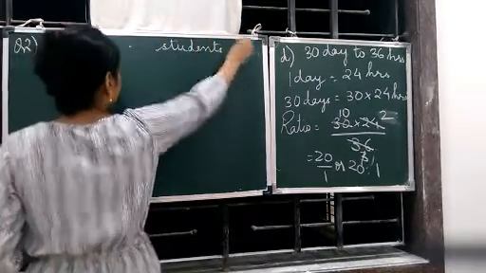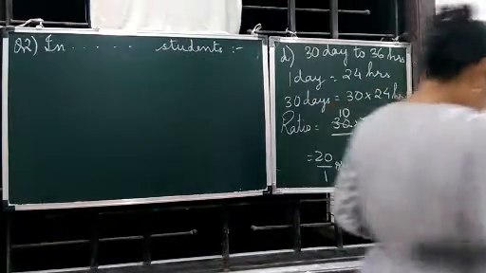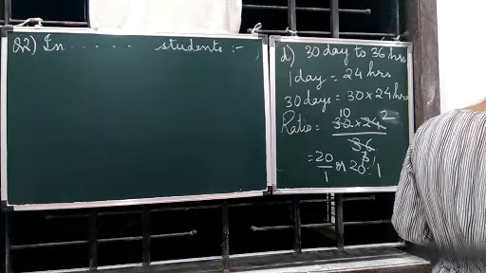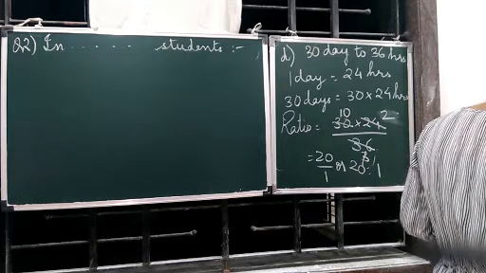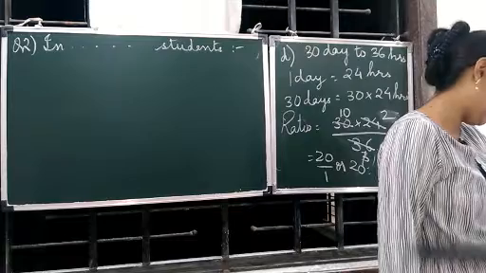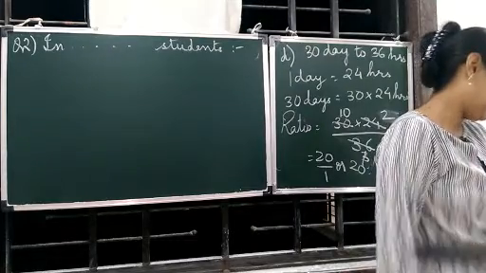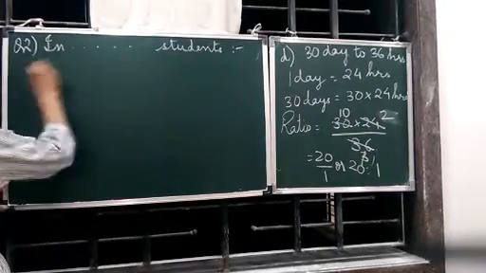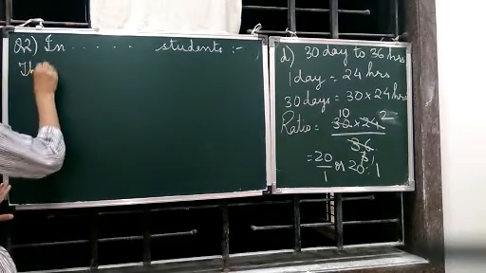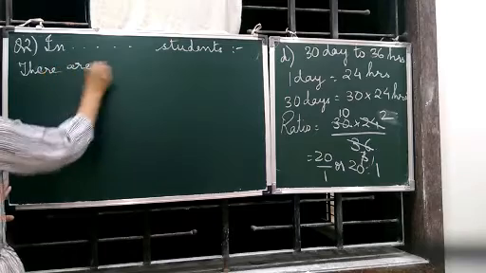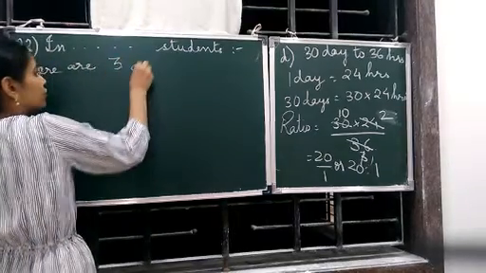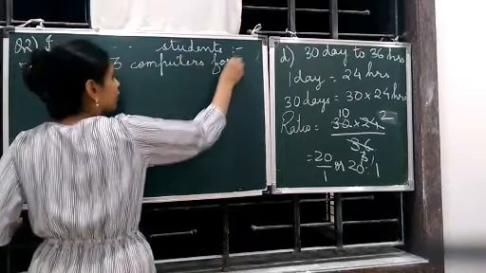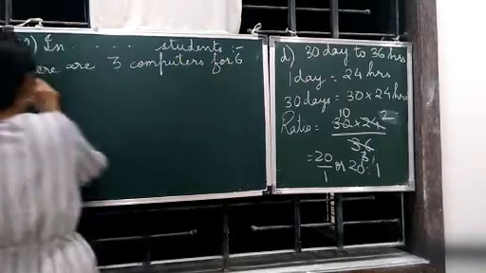We are going to write that first. In a computer lab, there are 3 computers for every 6 students. So how many computers will be needed for 24 students? So what is given, that we write. There are 3 computers for 6 students.